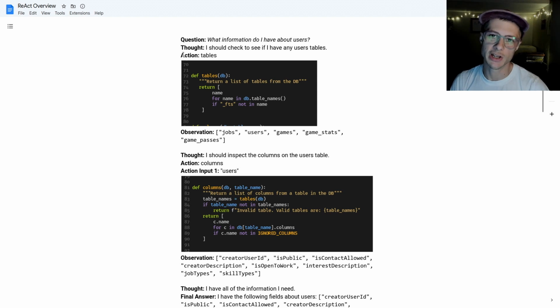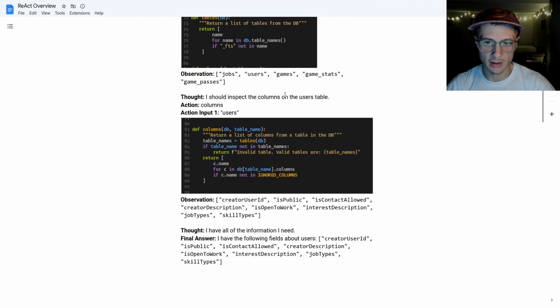The first action that it's going to use is called tables. I'm going to intercept the output of the model. I'm going to see the action tables, and then essentially we're going to run this Python function here. That function is going to result in this observation with this list. You can see how this list becomes this here. And then we're going to pipe this back to the model, and then it's going to come around for a second pass with a subsequent thought.